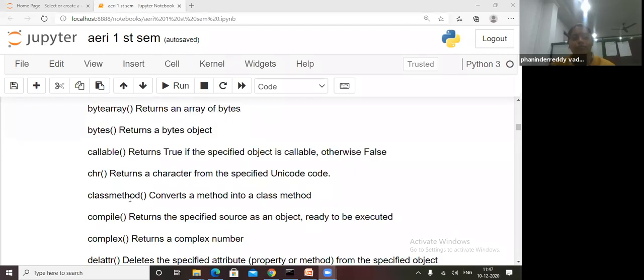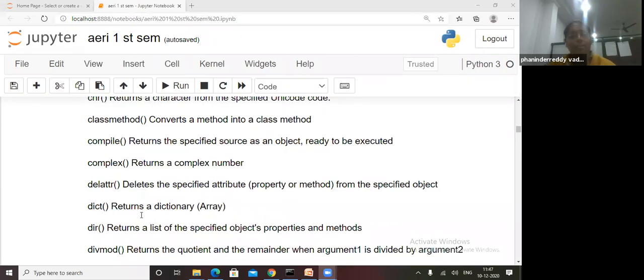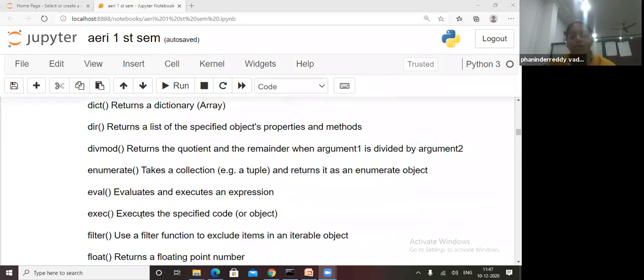Take the snapshot one by one. See here. Up to this, over. Take a snapshot, no need to write here.